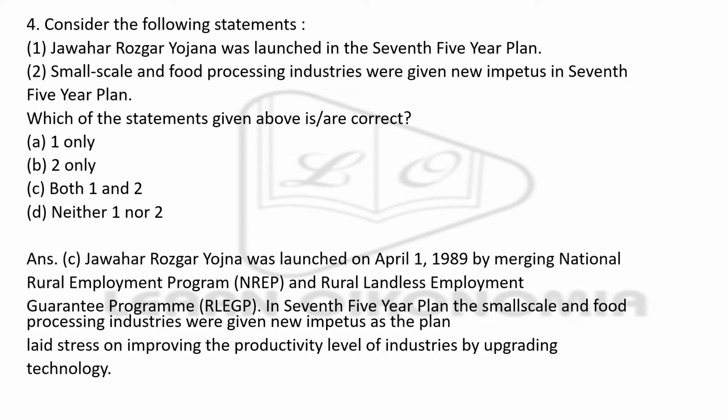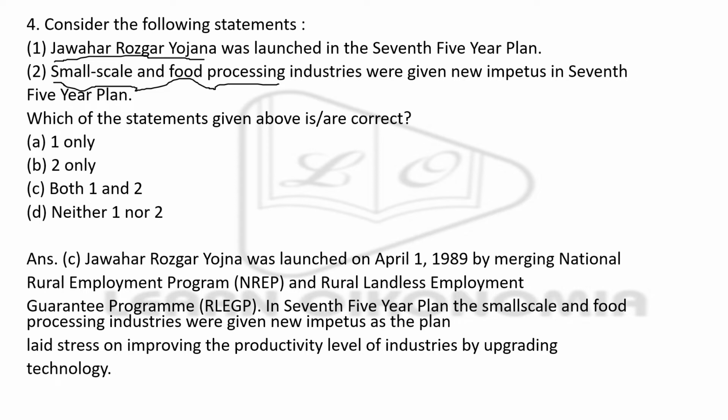You are given 2 sentences again. The first sentence says the Jawahar Rozgar Yojana was launched in the 7th 5-year plan, and the next sentence says small scale and food processing industries were given impetus in the 7th 5-year plan. So you are given two sectors: first of all, the Jawahar Rozgar Yojana, and the food processing industries as well as small scale industries. Here you have to see that both 1 and 2, that means both options, are right.